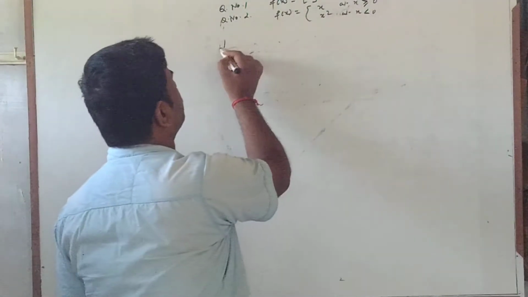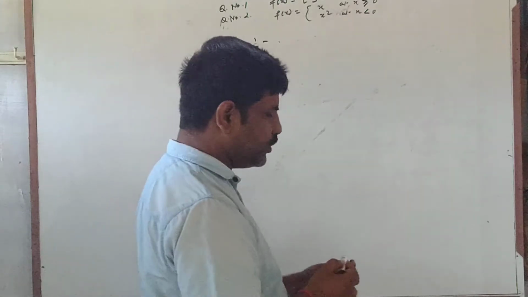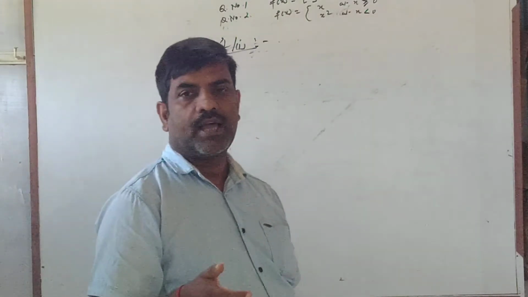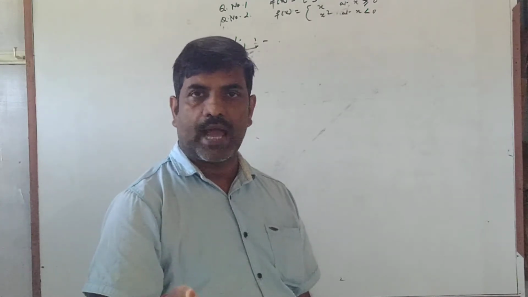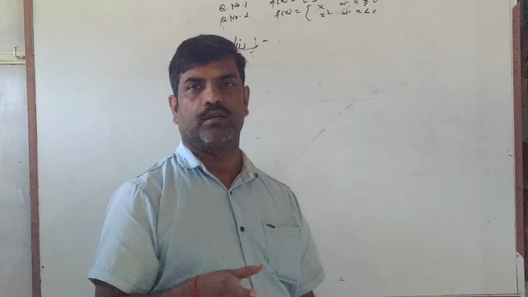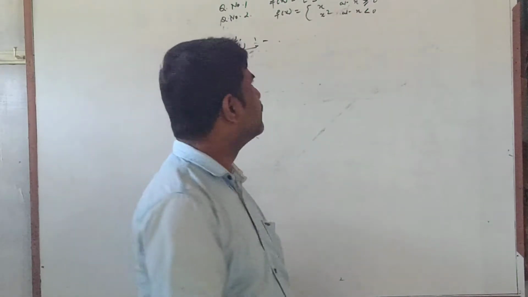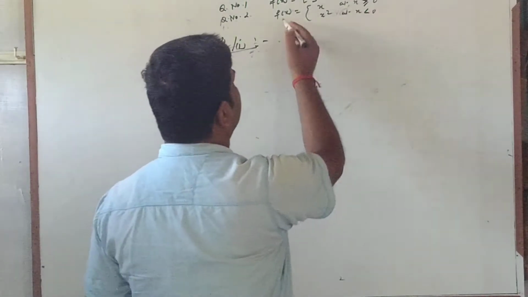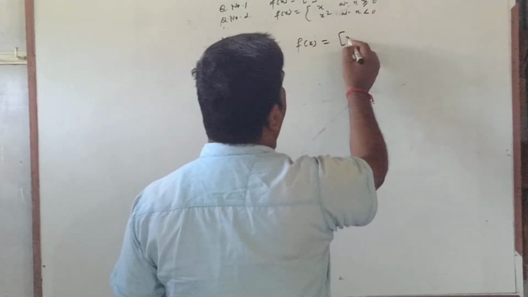The first part of the question: if you want to check the continuity at x equal to 0, you have to prove that the value of the function at 0, at slightly more than 0, and at slightly less than 0, all these three values are equal. Our left hand limit is equal to right hand limit equal to value of the function. So what is the greatest integer function? f(x) equal to [x].